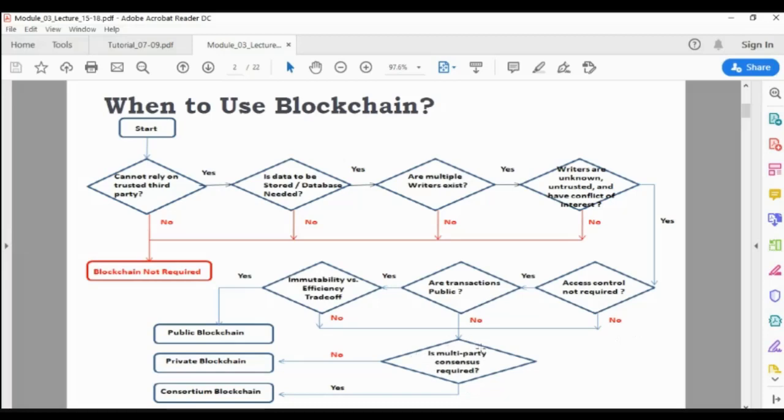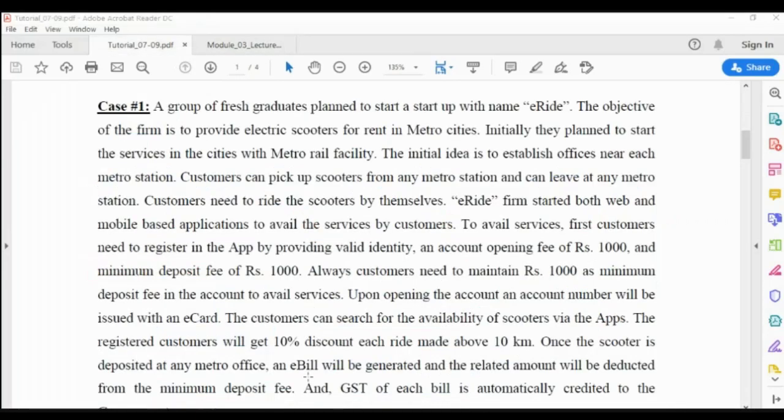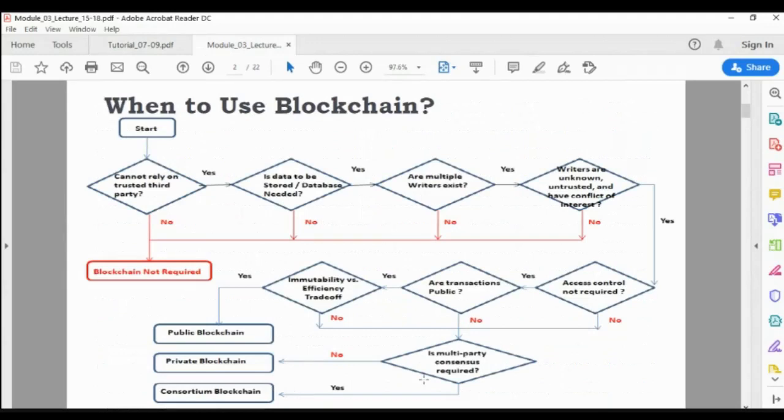Is multi-party consensus required? Here, the main party in e-ride is a group of fresh graduates planning to start up with the name e-ride. So there is the e-ride office, and the customer. These are the only two parties available. But whether e-ride is perfectly paying the taxes like GST or not.